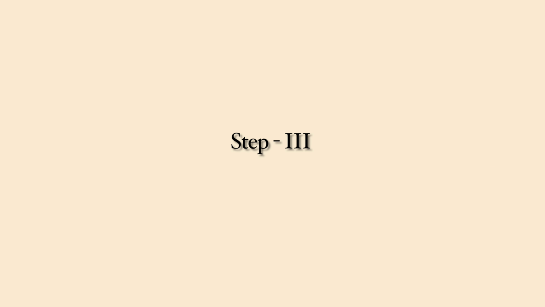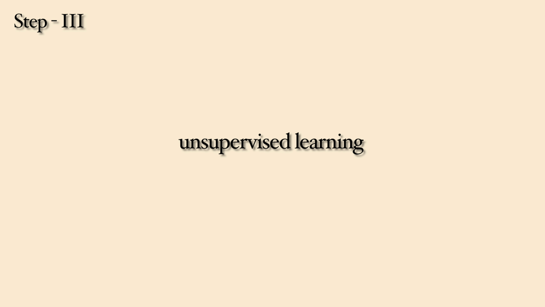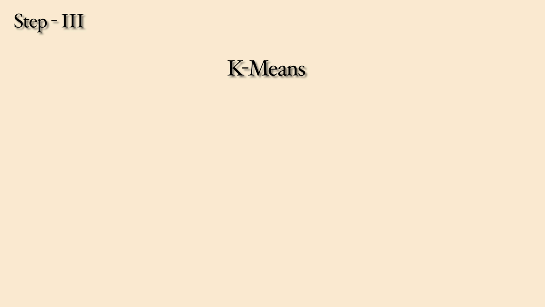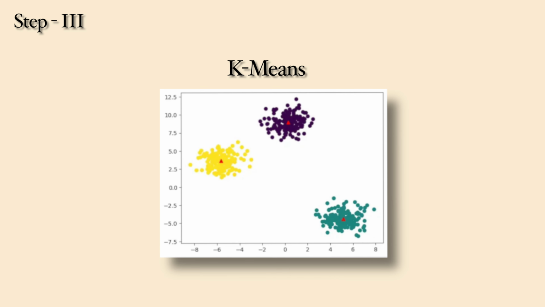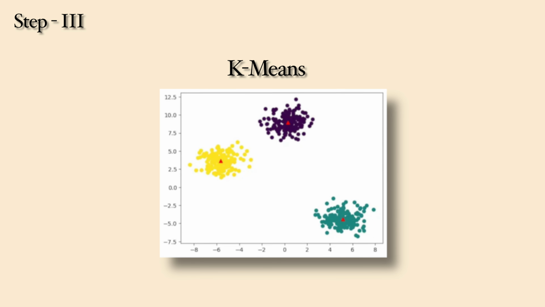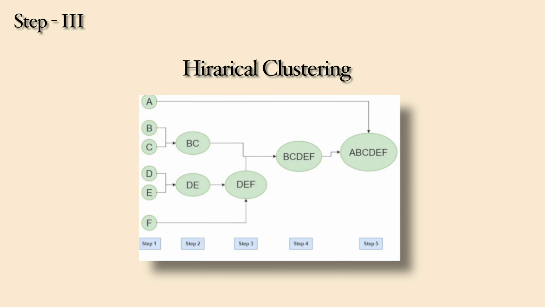Step 3. Unlocking unsupervised learning. Next, we explore unsupervised learning. Unlike supervised learning, this involves letting the model find patterns in data without labeled examples. K-means clustering. This technique groups similar data points together. It's like organizing a bookshelf without knowing the genres. Hierarchical clustering. Learn to create tree-like structures that show relationships between data points.